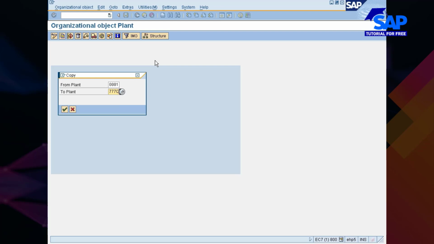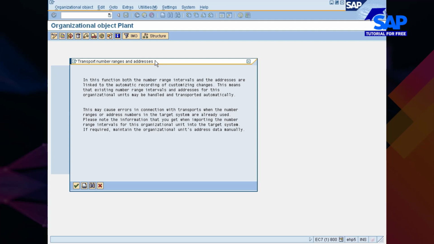I'll just go and hit enter. Now you see here there is some information which says in this function both the number range intervals and the addresses are linked to the automatic recording of customization changes. This means that existing number range intervals and addresses for these organizational units may be handled and transported automatically.